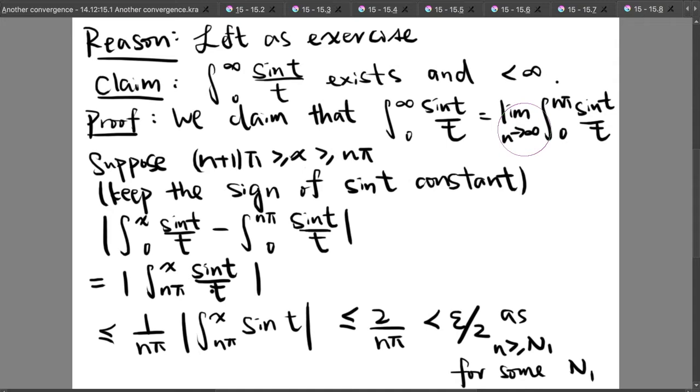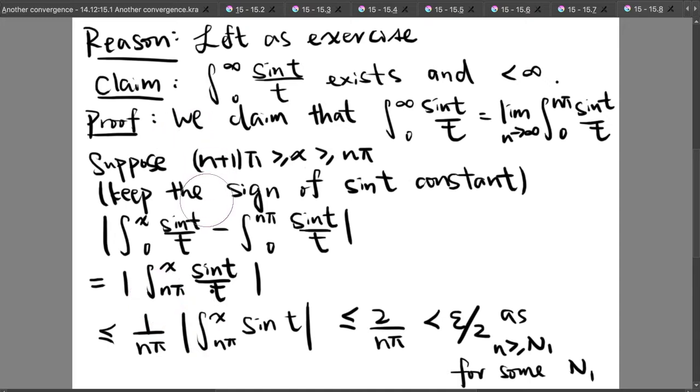So we suppose that x is between nπ and (n+1)π. And the function of keeping x in this interval is that we can keep the sign of sin t constant. Therefore, if we compute the difference between these two integrals, we get that it is equal to the integral from nπ to x of sin t over t.